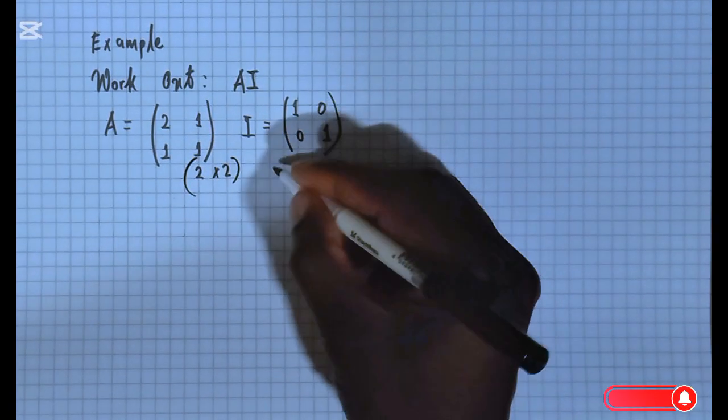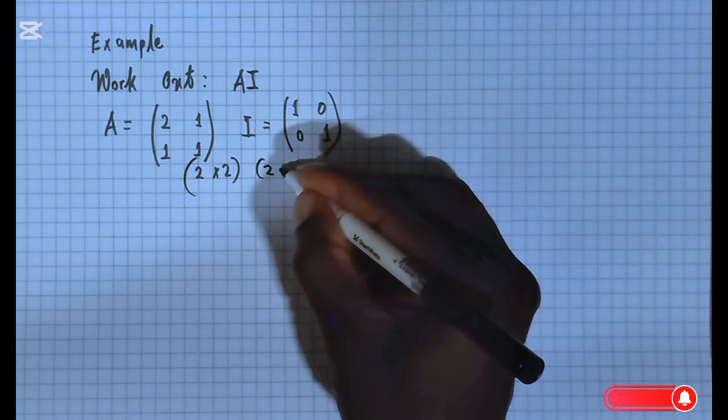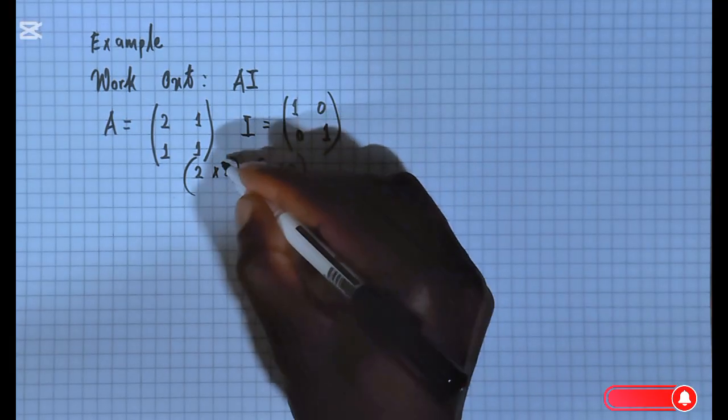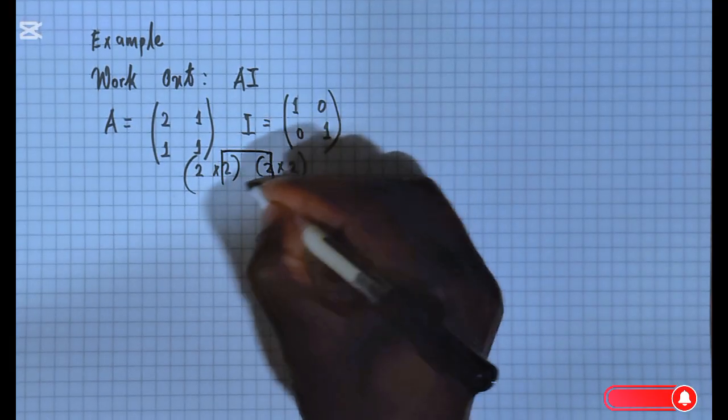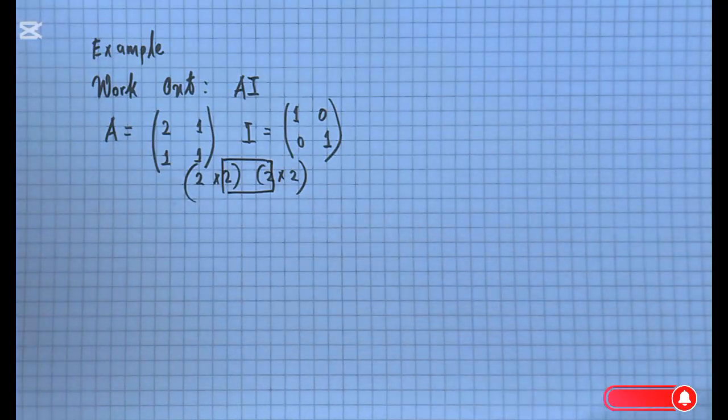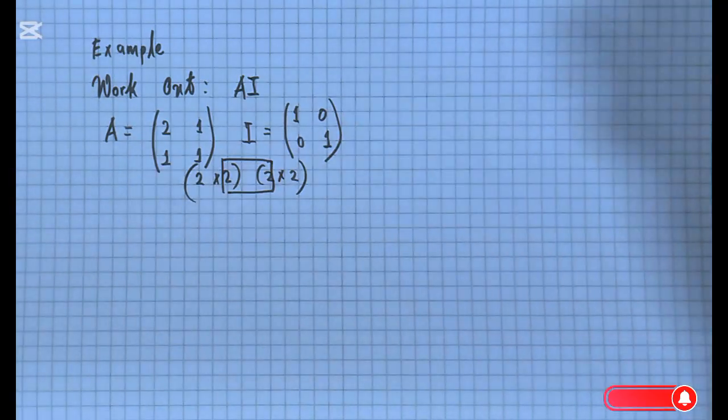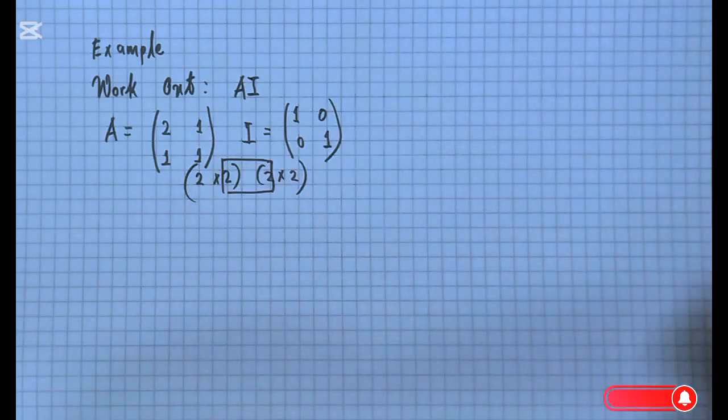All right, multiplying a matrix of order 2 by 2. You notice that these numbers here are alike. They are similar, it's 2 and 2, and therefore we can conclusively say that they are compatible. Therefore, we can go ahead and multiply the two matrices.